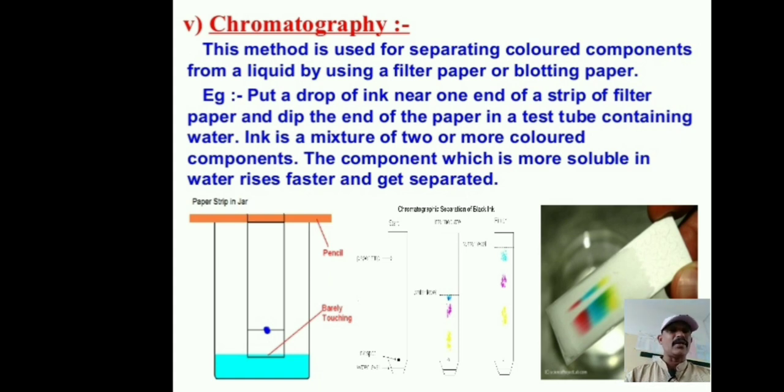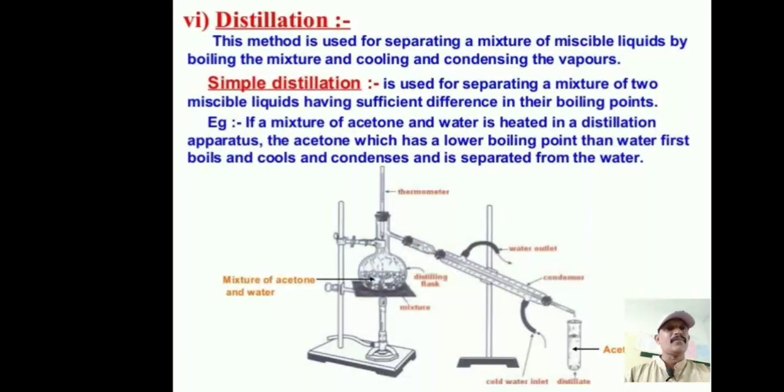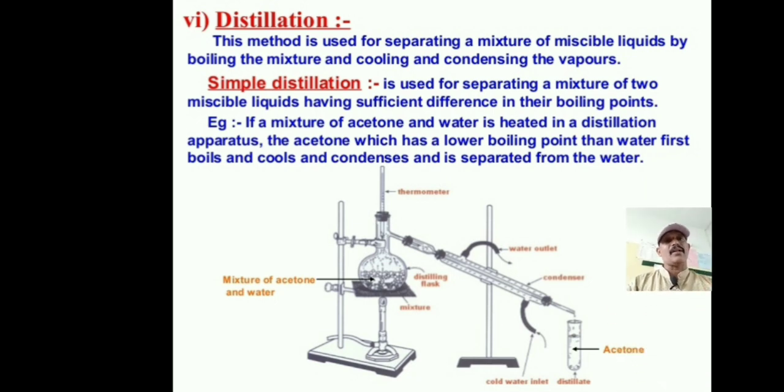So have you understood here? Okay, fine. So the next one is distillation. What is distillation? This method is used for separating a mixture of miscible liquids by boiling the mixture and cooling and condensing the vapor.